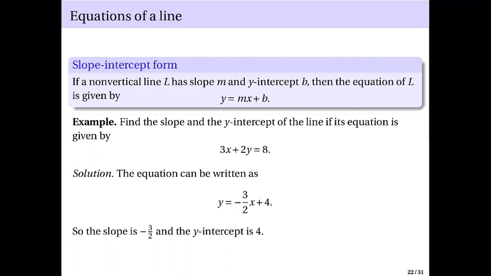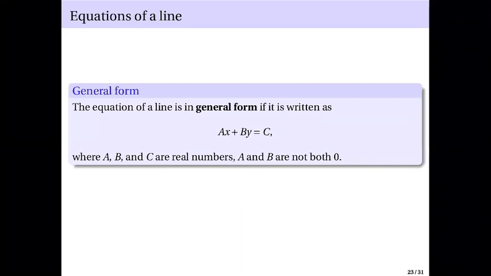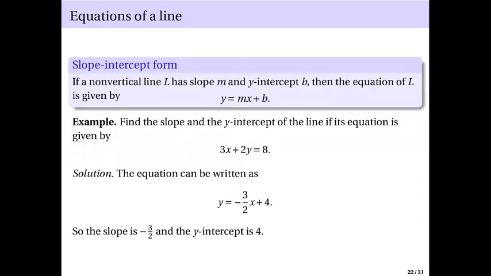Now, another form we call the general form. The general form of the line is written in this way: Ax plus By equals C, where A, B, and C are real numbers, and A and B are not both 0. There must be at least one variable in the equation. So this is in general form. This is also in general form.